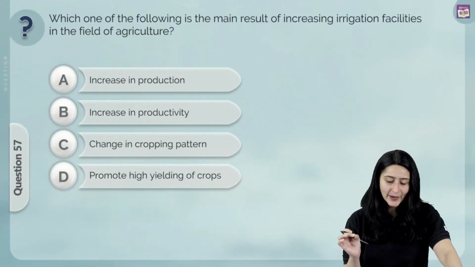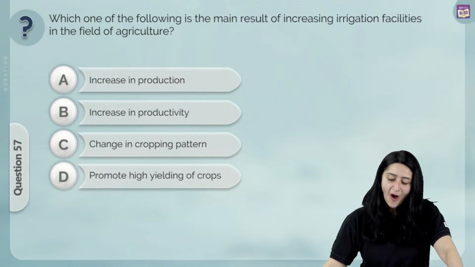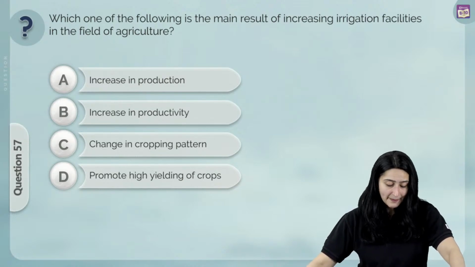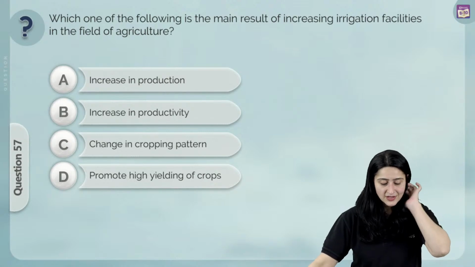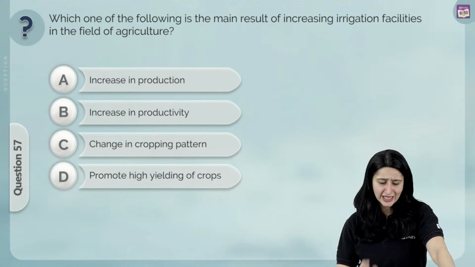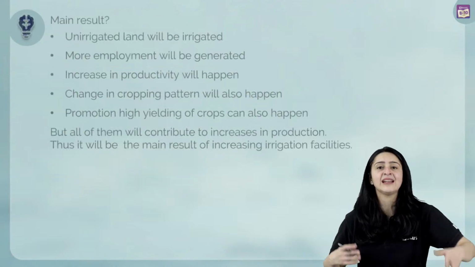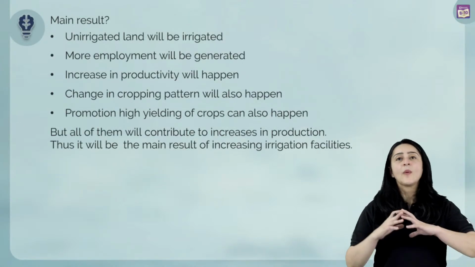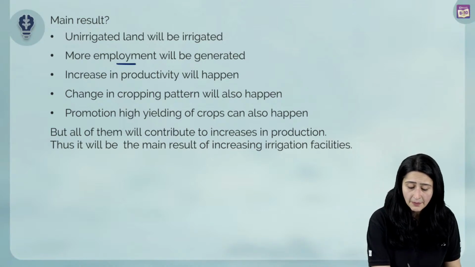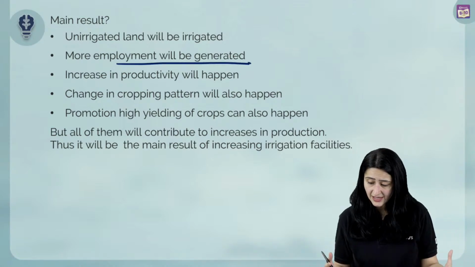Which one of the following is the main result of increasing irrigation facilities in the field of agriculture? Is it A, increase in production, B, increase in productivity, C, change in cropping pattern, or D, promote high yielding of crops? Again, this could be tricky. What happens when we irrigate unirrigated land? Obviously there will be more employment generated, right?